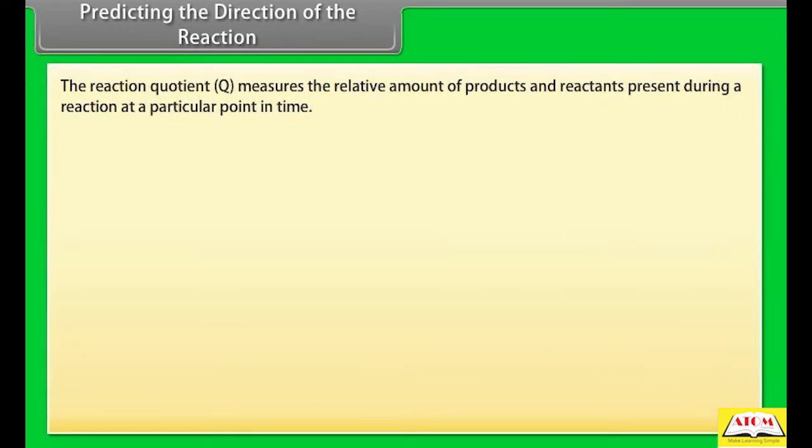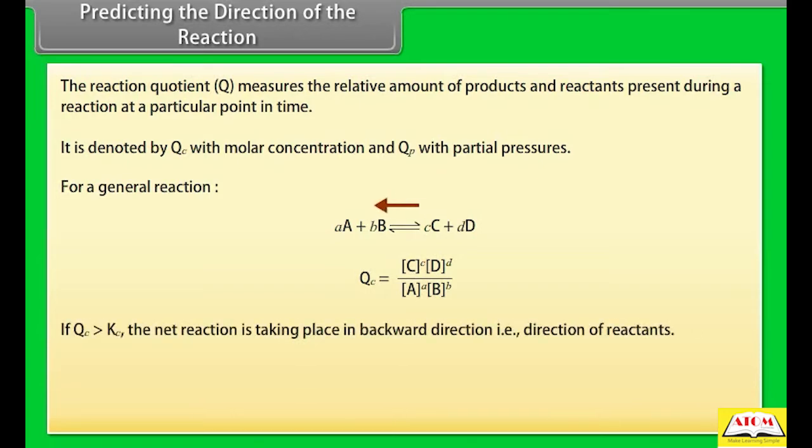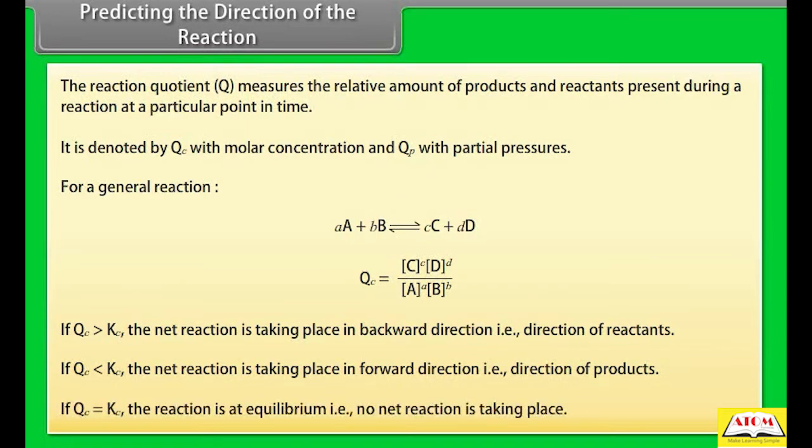The reaction quotient Q measures the relative amount of products and reactants present during a reaction at a particular point in time. It is denoted by Qc with molar concentration and Qp with partial pressures. For a general reaction, if Qc is greater than Kc, the net reaction is taking place in the backward direction, that is, the direction of reactants. If Qc is less than Kc, the net reaction is taking place in the forward direction, that is, the direction of products. If Qc is equal to Kc, the reaction is at equilibrium, that is, no net reaction is taking place.